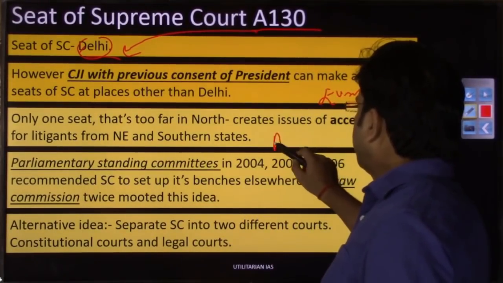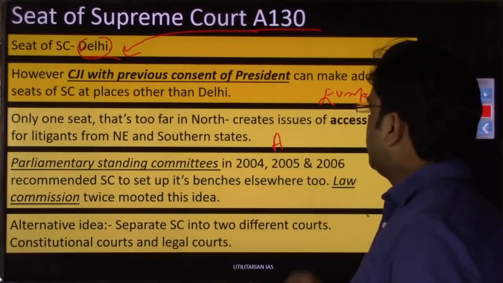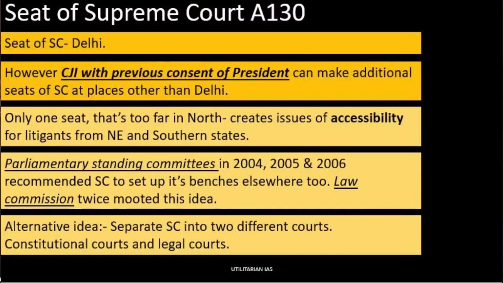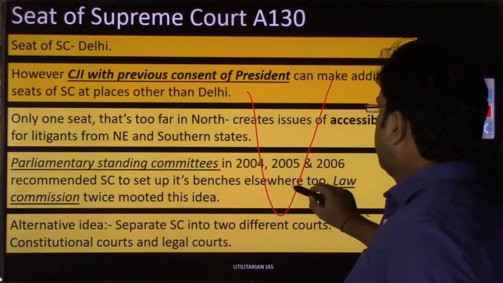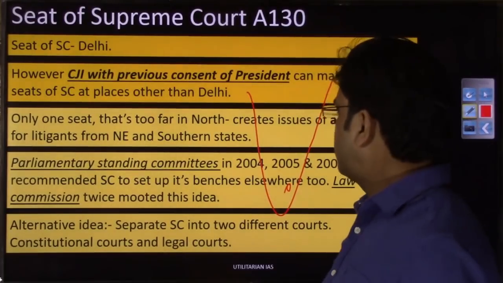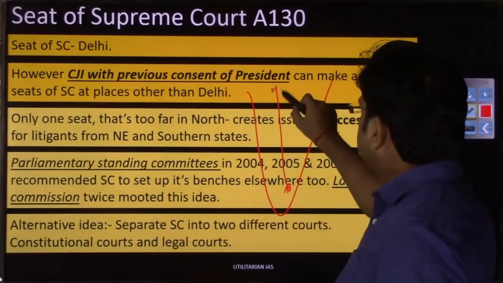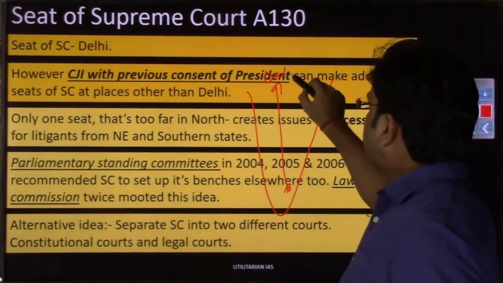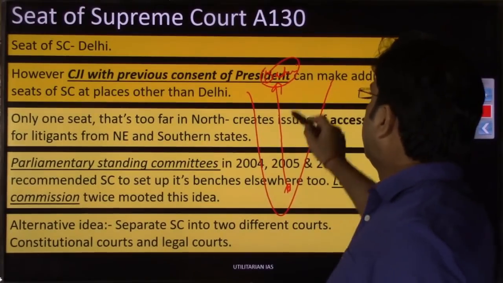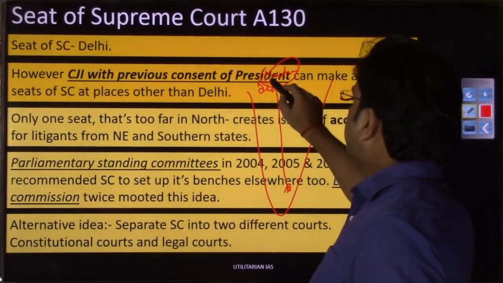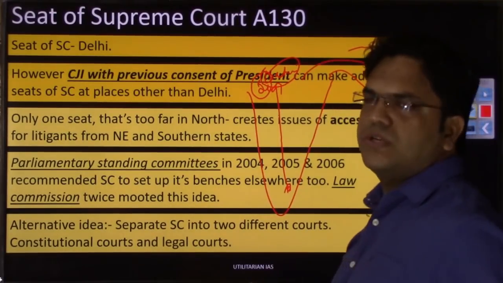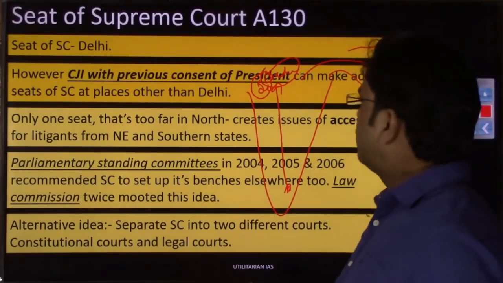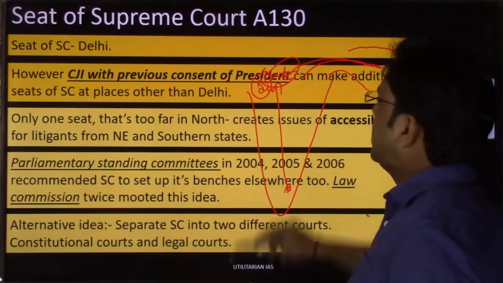So there has been demand at various times to establish a seat of the Supreme Court in South India as well, in North India as well, and rightly so, because it is not possible for a litigant from Southern India, if a litigant is not happy with the decision of the High Court of Madras, he cannot travel all the way to Delhi to have his litigation resolved in the Supreme Court of India that is based in Delhi. Similarly, you cannot expect that somebody from the northeast, if he is not happy with the decision of the High Court of Guwahati, you cannot expect that he'll travel all the way.